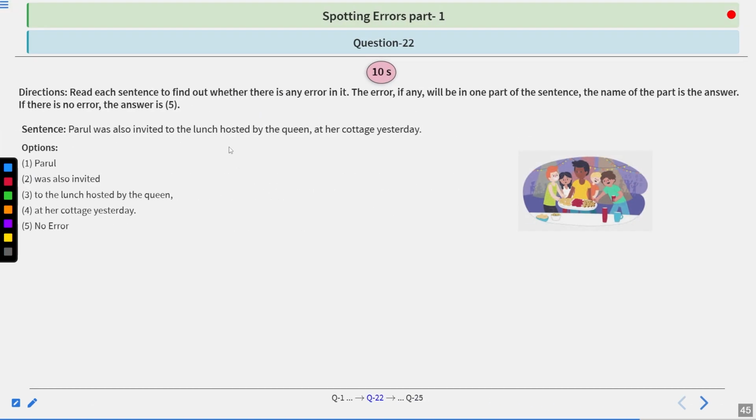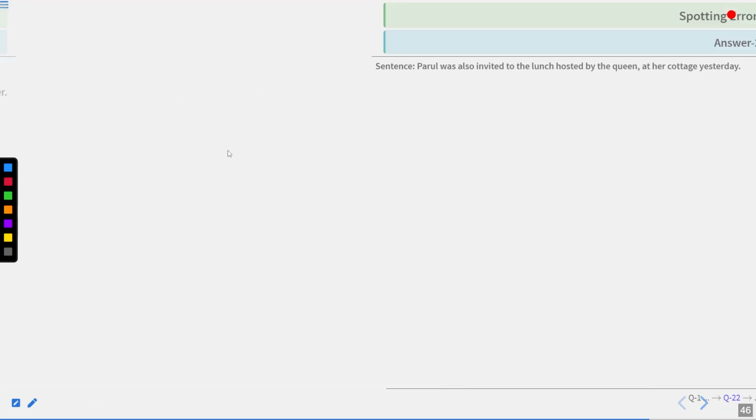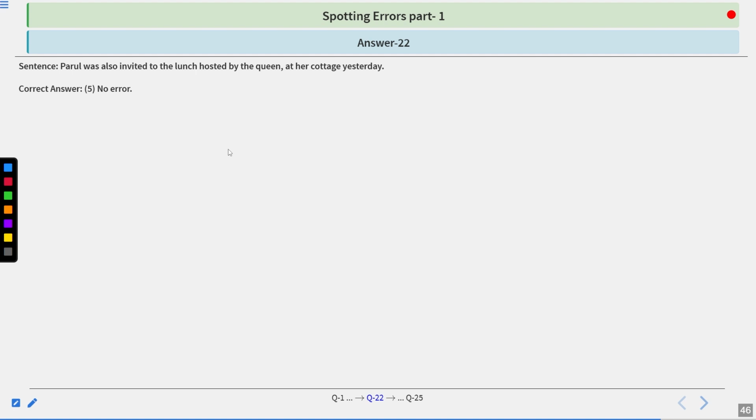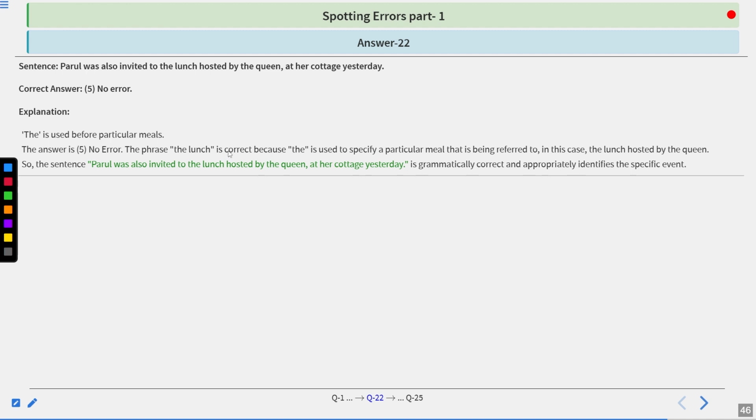Parul was also invited to the lunch hosted by the queen at her cottage yesterday. Options are given below. You have to answer in 10 seconds. I hope you have answered. Let's look at the correct answer and the correct explanation. The correct answer is no error, which is option number 5. The explanation, the is used before particular meals. The answer is 5, no error.